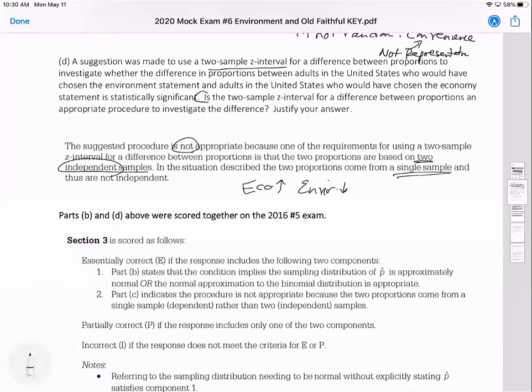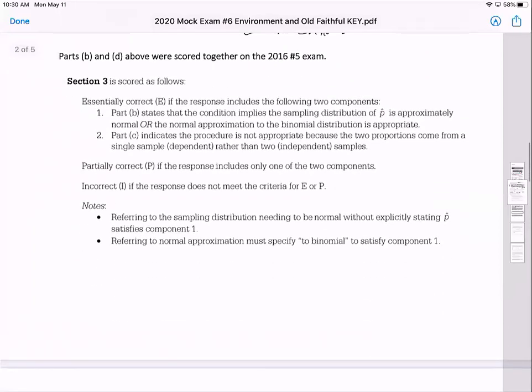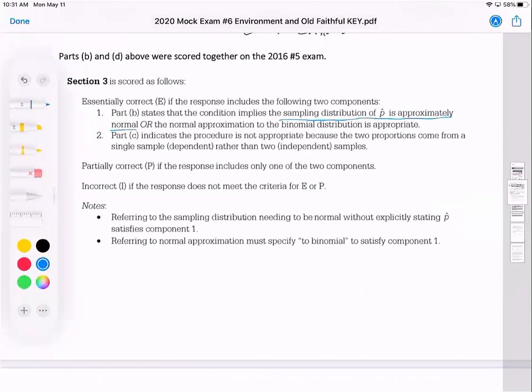So like I was mentioning earlier, part B and D were scored together. So to get an E, full credit, you would have to meet these 2 parts. Part B states the condition implies the sampling distribution is approximately normal, or that the normal approximation to the binomial distribution is appropriate. I'm guessing you said something like that first part. Now, if you just said, yes, it's important because roughly normal, then you would not get full credit. You had to say what distribution it is.